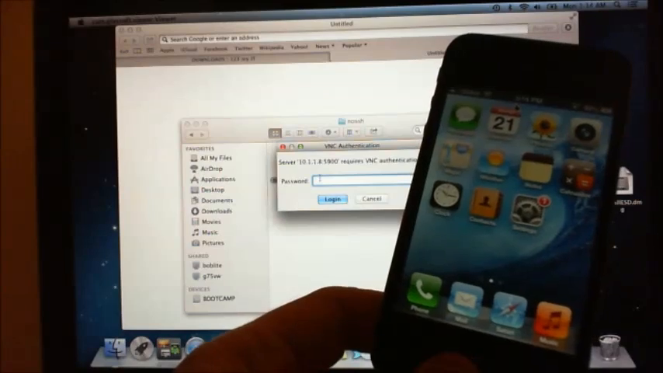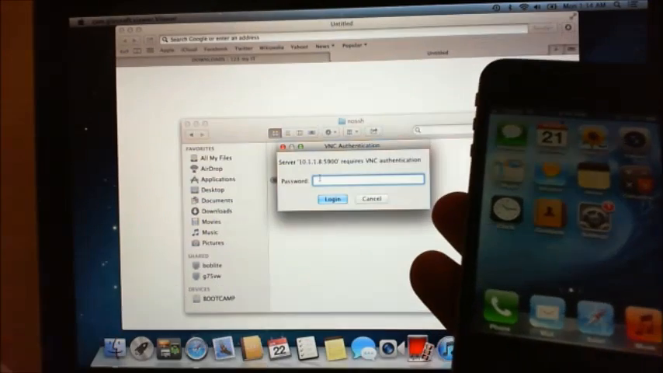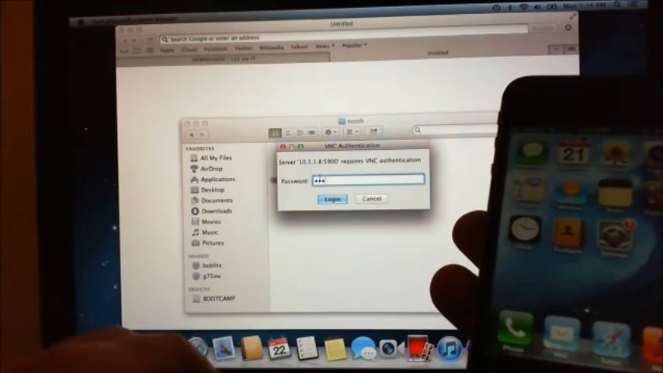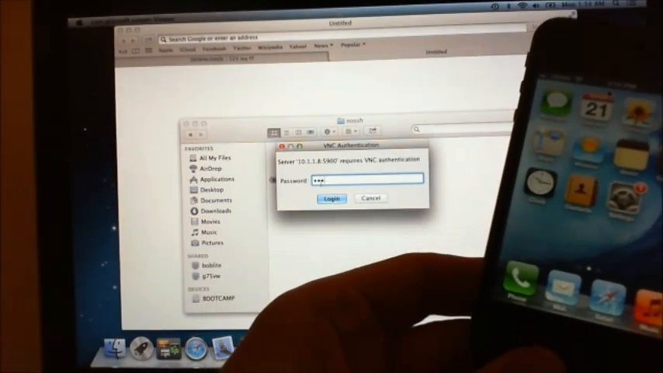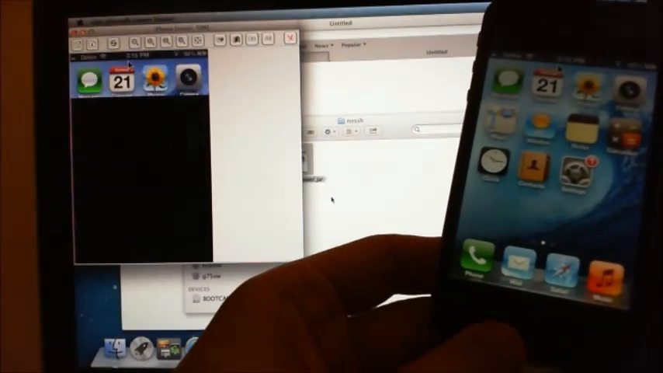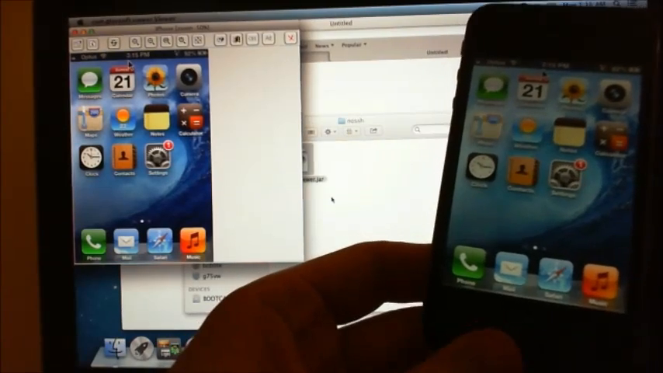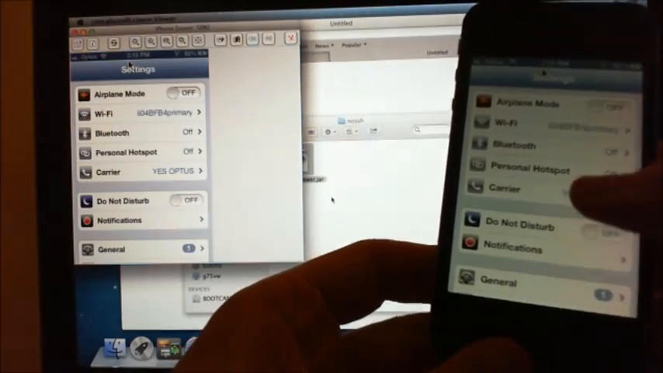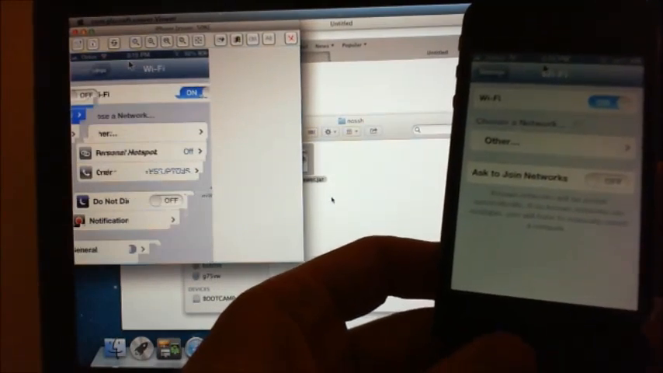Hit connect. Type in our password there, click on log on, and then you'll see we now have remote connection to the phone.